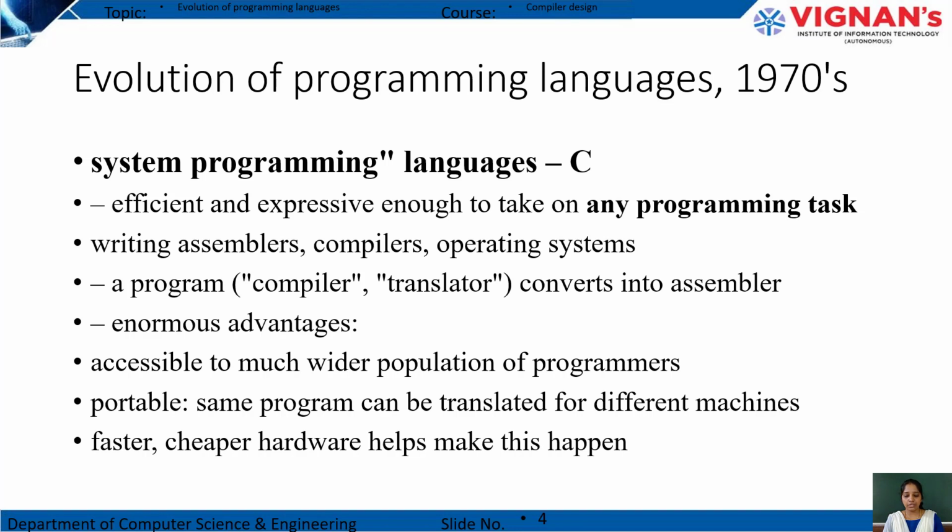Then what are the advantages of the C programming language? It is accessible to a much wider population of programmers, and it is also portable. Like Fortran, COBOL, BASIC, the same program can be translated for different machines. And one more thing is that it is much faster and cheaper from the hardware point of view.